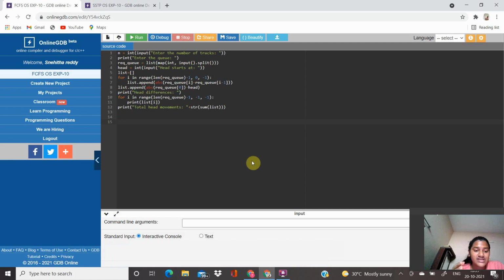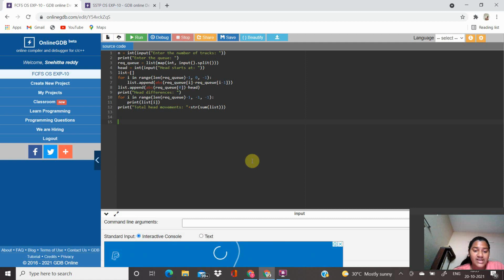across the disk. C-SCAN is a variant of SCAN designed to provide a more uniform wait time. Like SCAN, C-SCAN moves the head from one end of the disk to the other end, servicing requests along the way. When the head reaches the other end, however, it immediately returns to the beginning of the disk without serving any requests on the return trip.